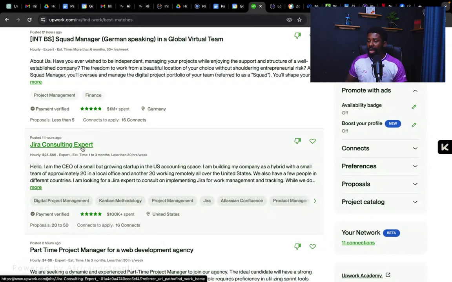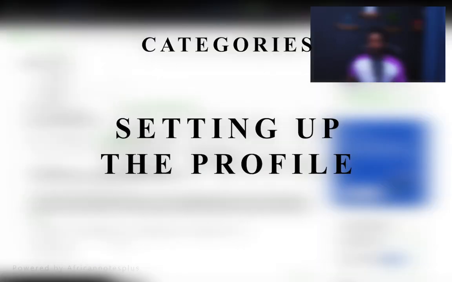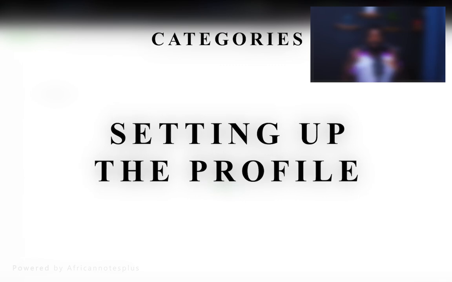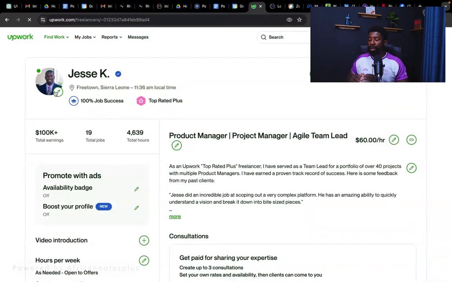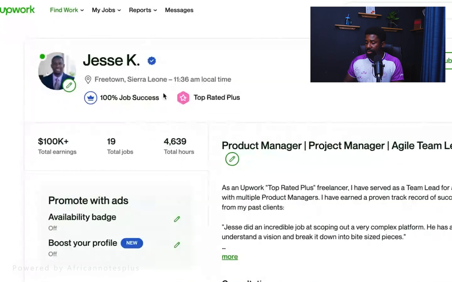All right, so now let's go to your profile. The next thing is a profile. The process of creating your account actually helps you to create your profile. It's like the starting point of creating your profile. So this is why I'm showing you your profile. As you can see, your profile might not have some of this information. For instance, it will not have the job success, it will not have top rated, it will not have all of these statistics. But that does not matter.